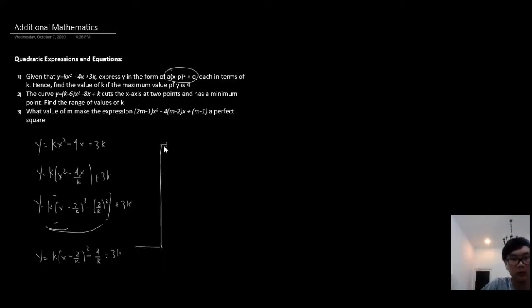Rearranging a little bit, we have y is equal to k(x minus 2 by k) squared plus 3k minus 4 by k. So we already answered the first part of the question, and hence we need to find the second part. The question asks, hence find the value of k if the maximum value of y is 4.